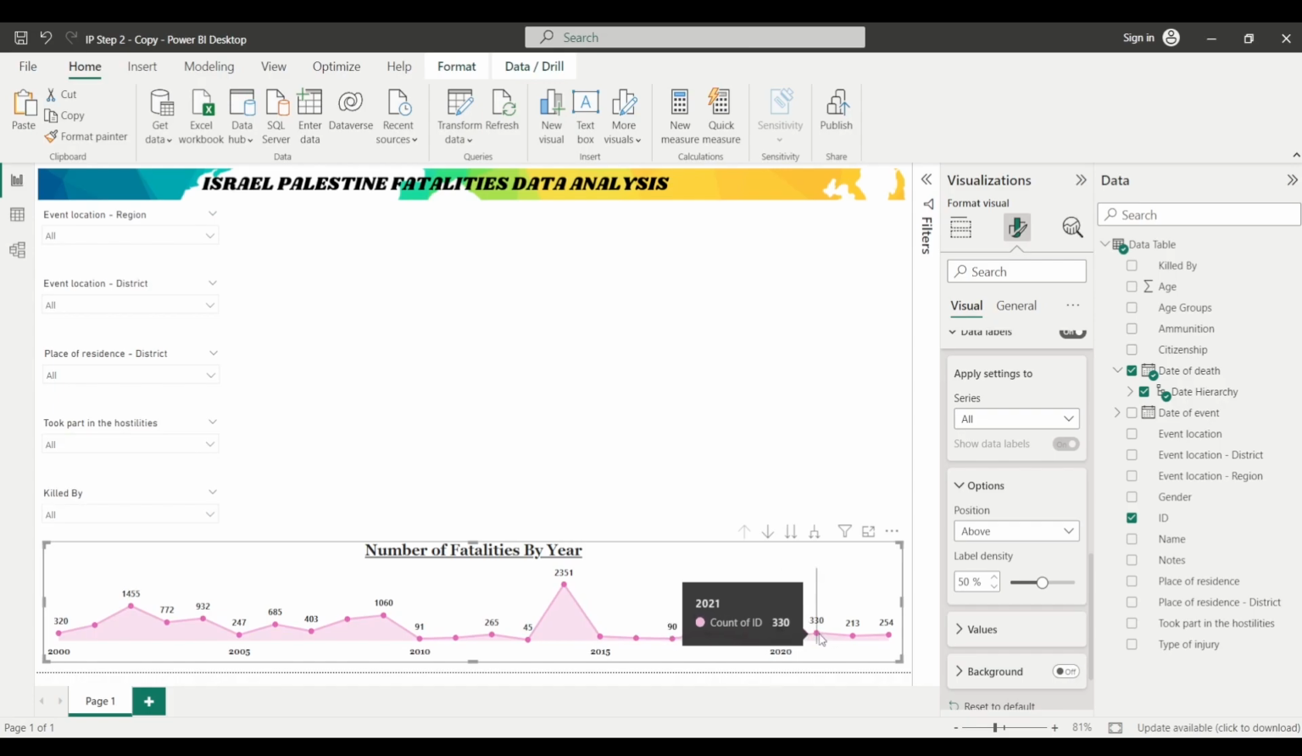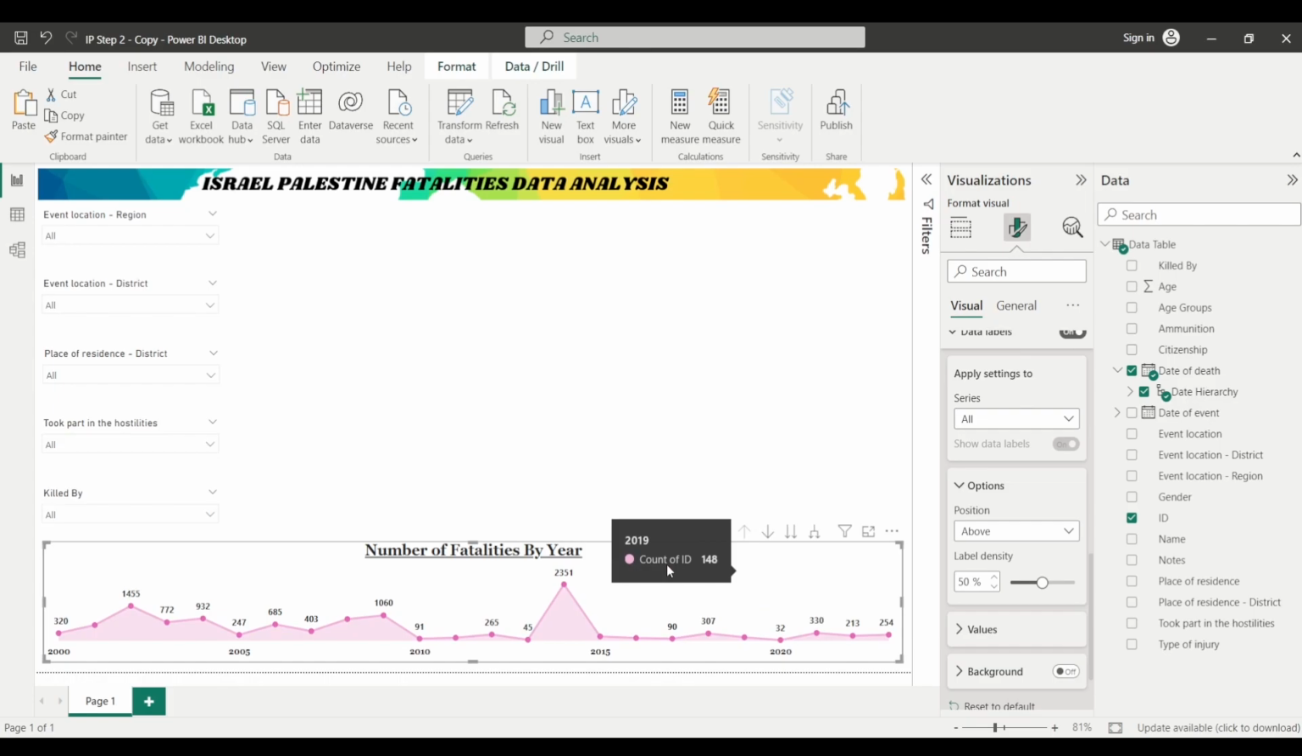And when I hover my mouse over any marker, you can see that it shows the year. For example, as of now, you can see the year 2021 on the screen, and then it shows you the number of the fatalities, and then it shows you count of ID. In place of count of ID, I want number of fatalities to be written.